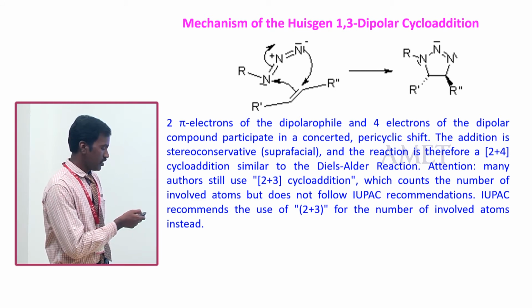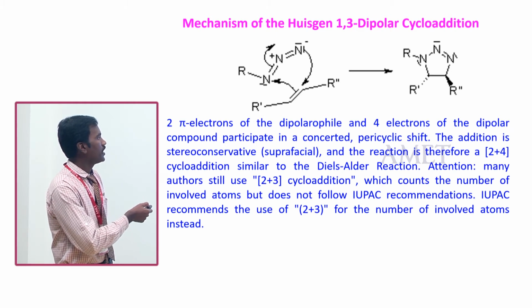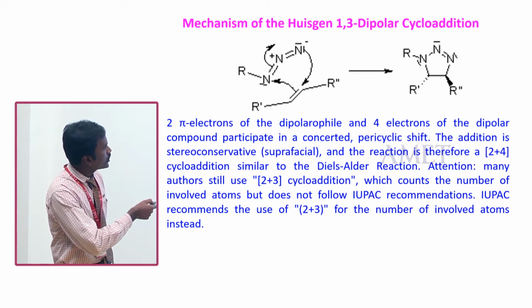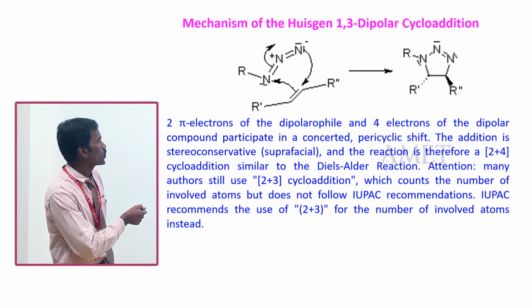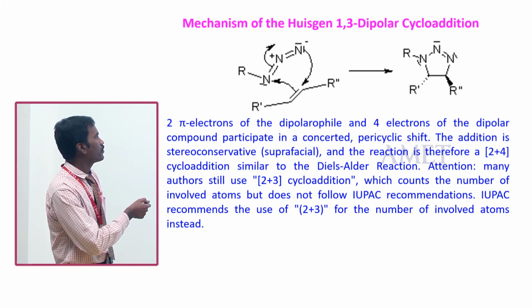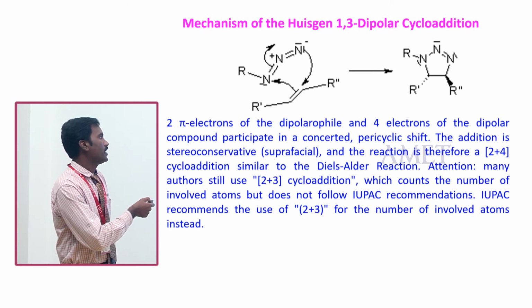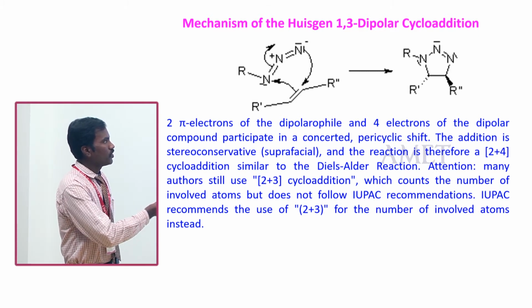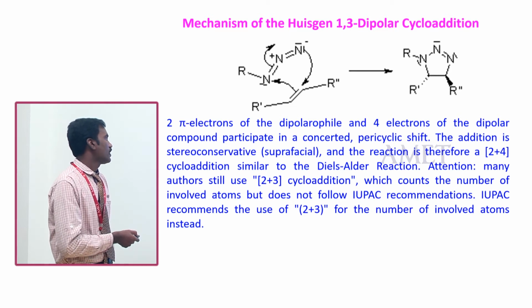Here the diene is the electron-rich center, and this is the electron-deficient center. This electron-rich center shifts to the electron-deficient center. This electron-deficient center goes to shift to the nitrogen atom. This nitrogen double bond is neutralized. Finally, you get the cyclic tri-nitrogen pentacyclic compound. This is 1, 2, 3, 4, 5. This is a pentacyclic compound.